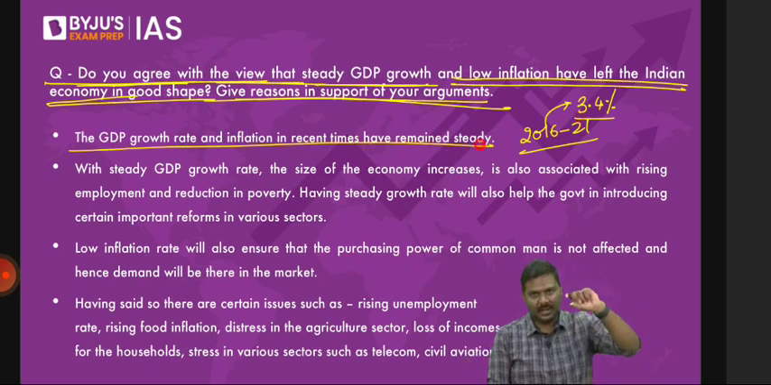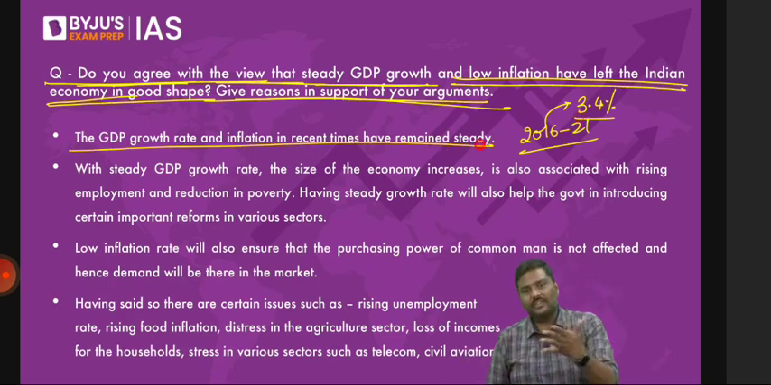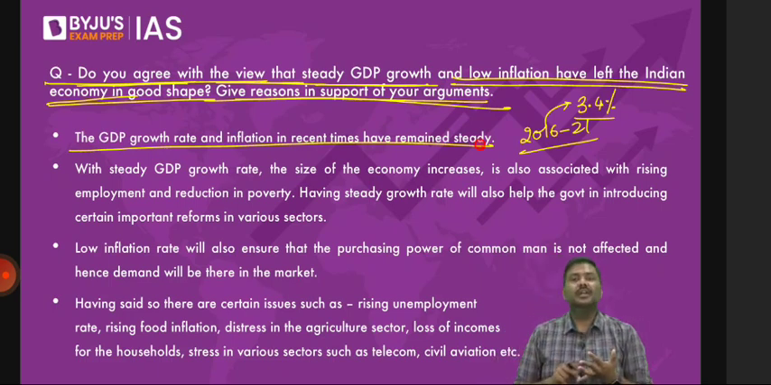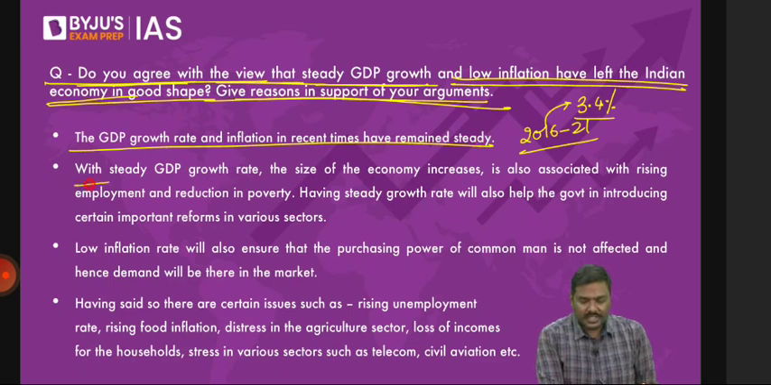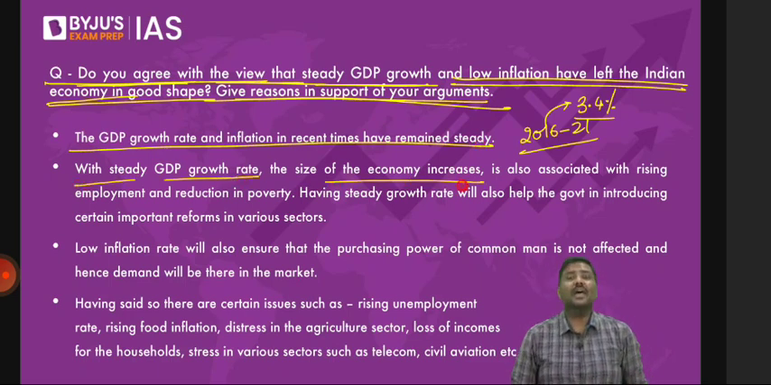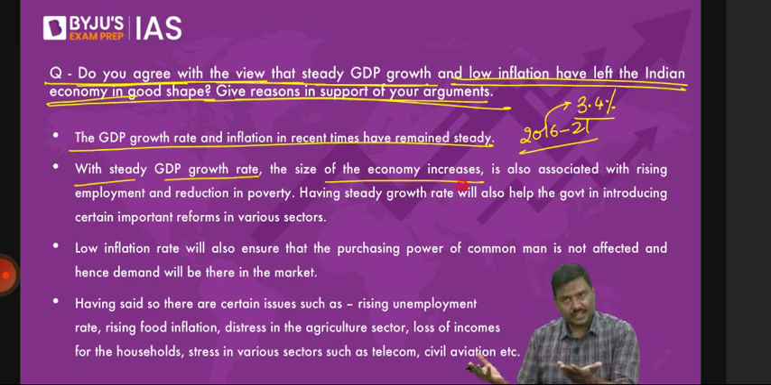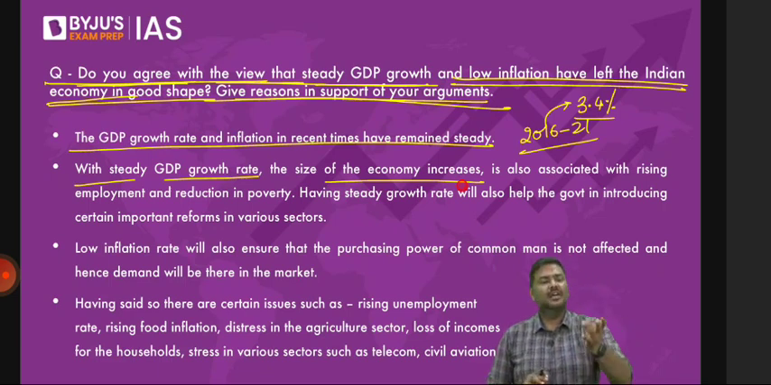Start with the introduction here. In the last 5 years, inflation rate on an average has been around 3.4%. Having accounted for the impact of the pandemic, the GDP growth rate has been around 4 to 5%. With a steady GDP growth rate, what we have observed is the size of the economy has increased. Many of the sectors, such as the agriculture sector, have done well. Even during the pandemic, the agriculture sector has done well. The service sector has continued to expand and has contributed mainly to the GDP.